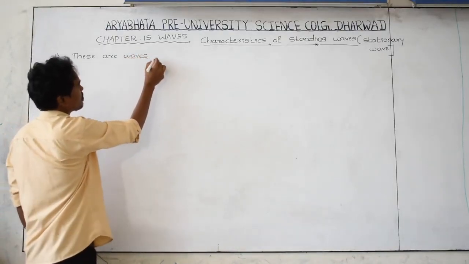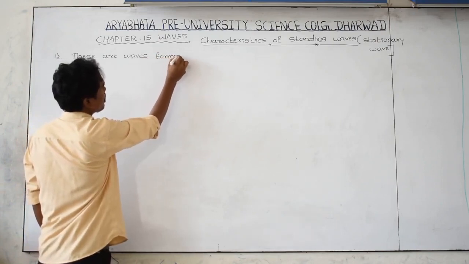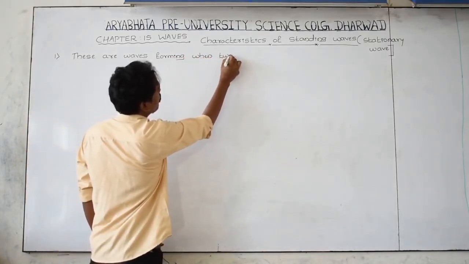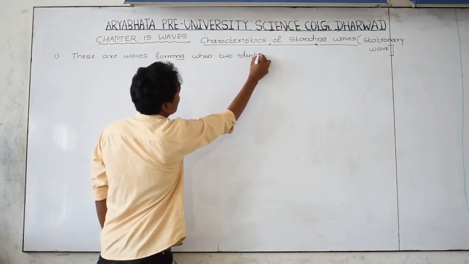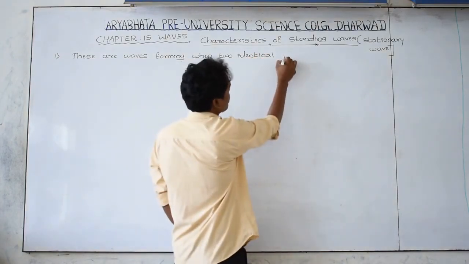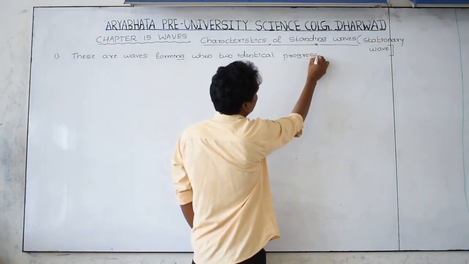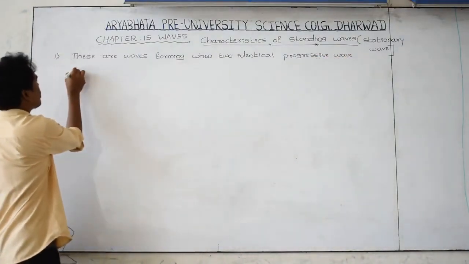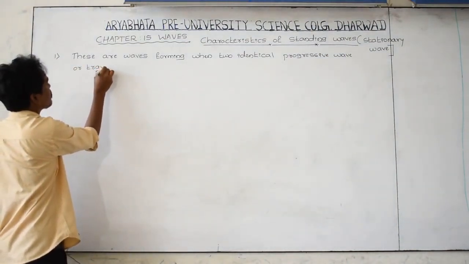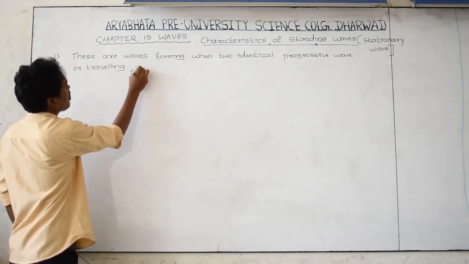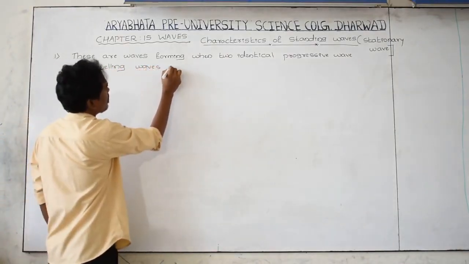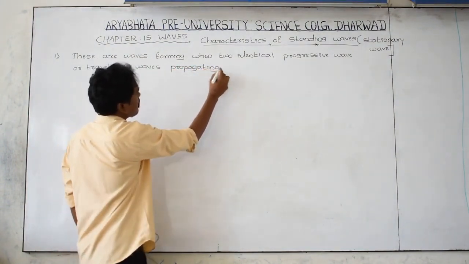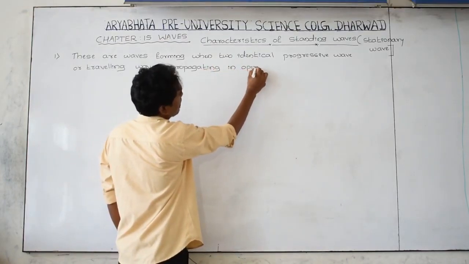These are the waves forming when two identical progressive waves, another name for which is travelling waves, are propagating, meaning moving, in opposite direction.